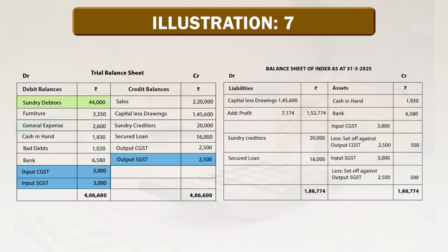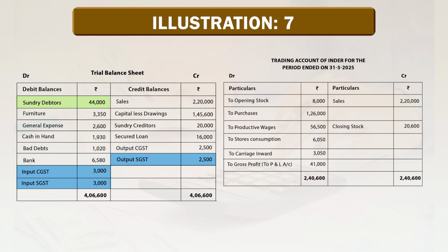Both will go on the asset side: input CGST rupees 3,000 and input SGST rupees 3,000. Now, guys, come to the credit side of the trial balance sheet. Sales 2,20,000 goes to the trading account, on the credit side, sales rupees 2,20,000.